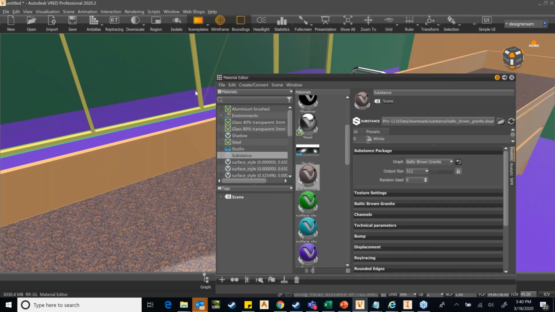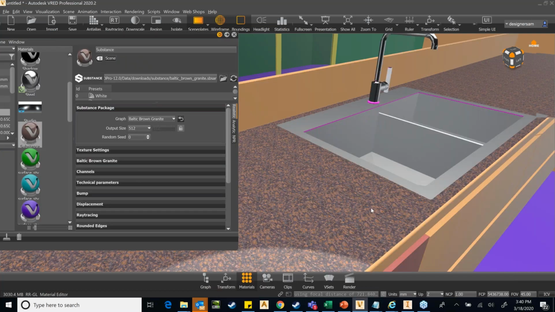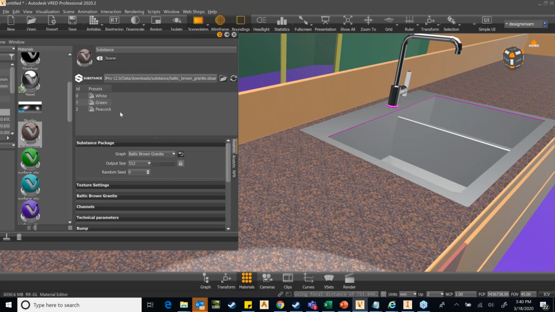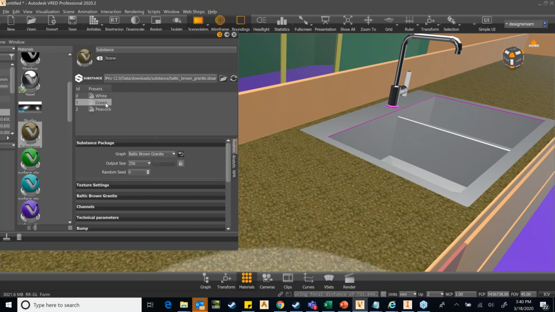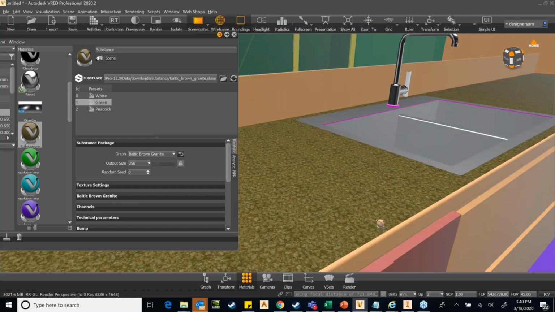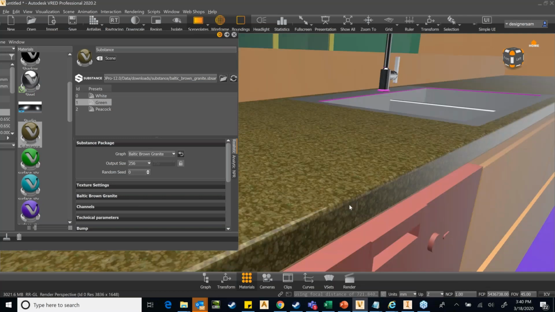Now, this may look very easy, but this single material comes with various shades also, various variants. The same granite material has got 3 shades, which is peacock, green, and white. Okay. Now, this is very, very good because you don't have to do anything. You can just apply it. And you will see the quality of visualization here. You cannot achieve this visualization, and this is not even ray traced.